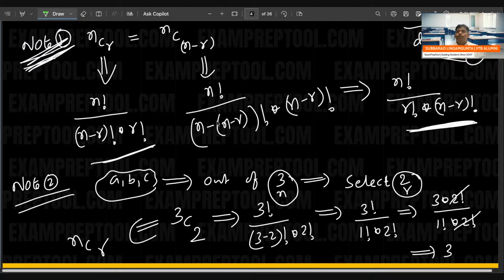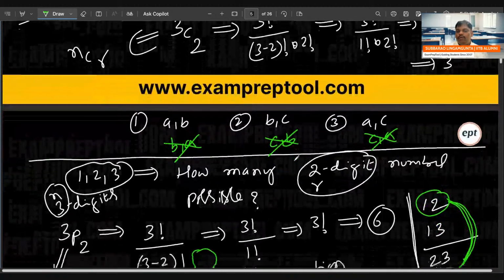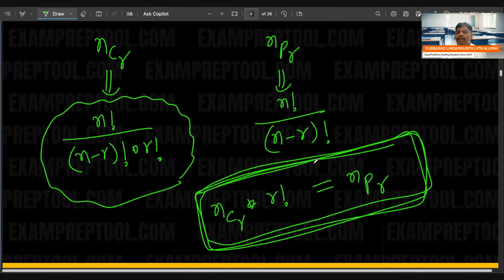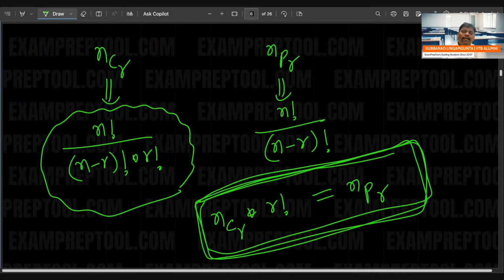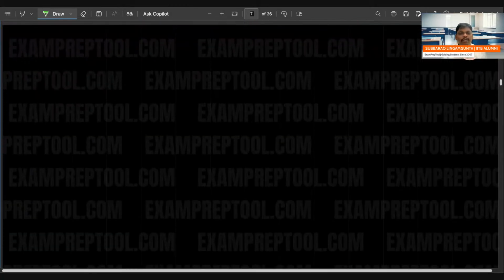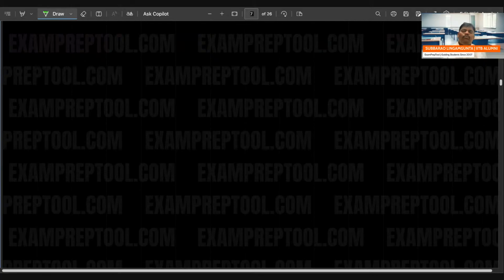You are counting both, so that is the reason more is coming. After finding NCR, how to count the NPR? NCR into R factorial, then you will get the NPR. I think you got some idea, and when you do more problems, you will get more clarity.